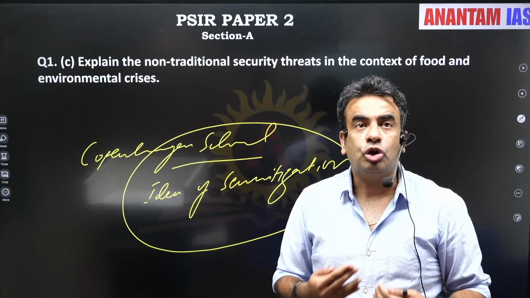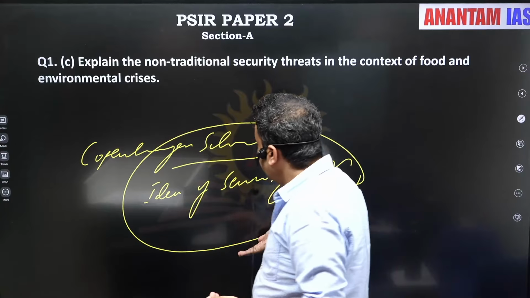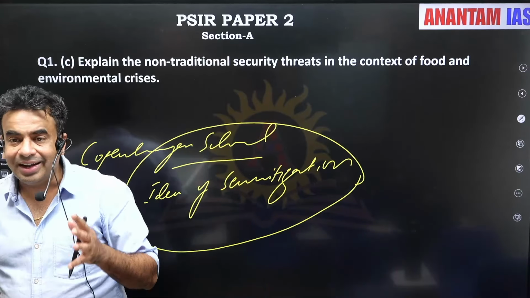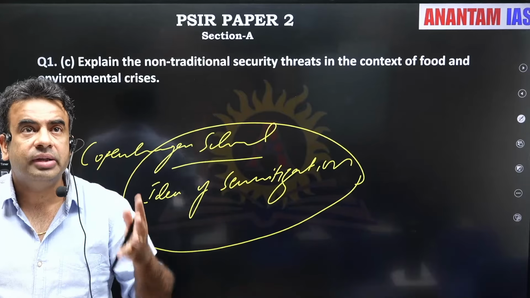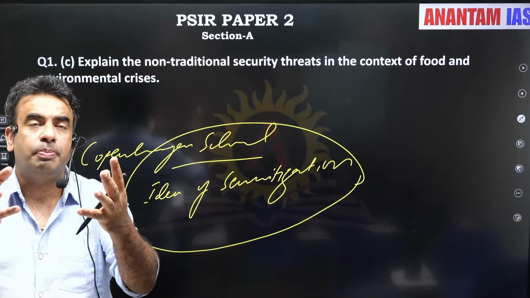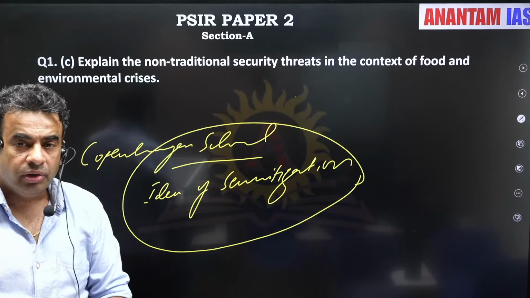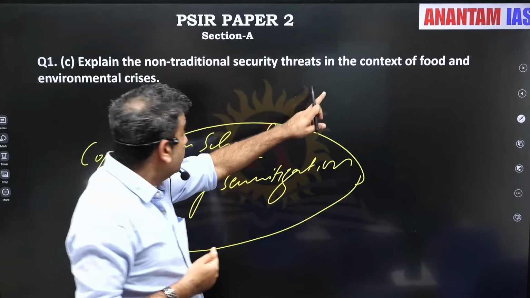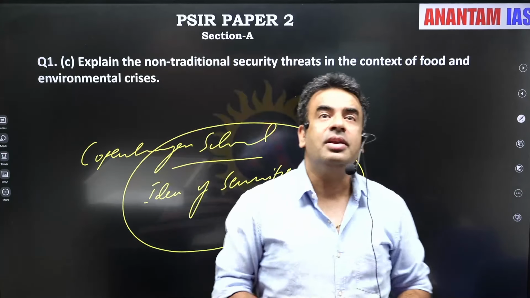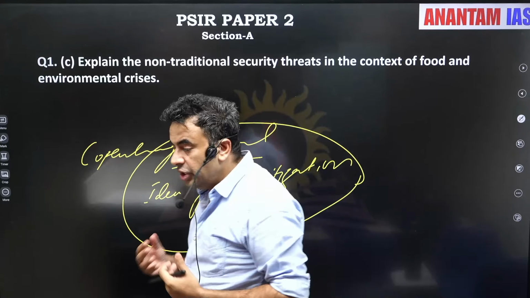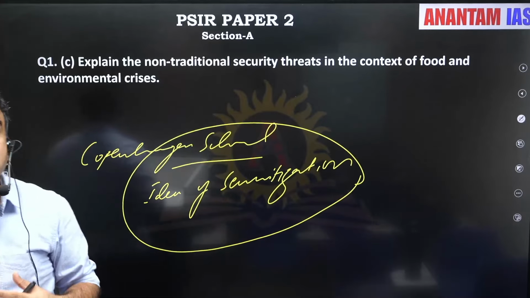Because we do not talk about this. So with the idea of securitization, rather than wars, what is the bigger threat which humanity will have to encounter in coming years or in future? Food and environmental crisis. Okay, so we need to start talking about these issues.